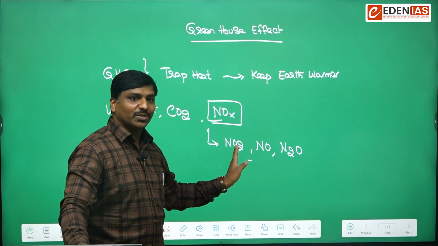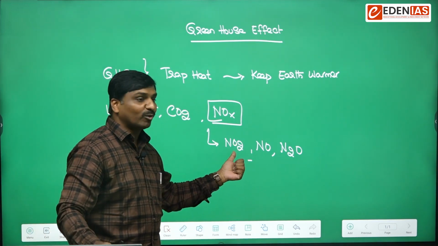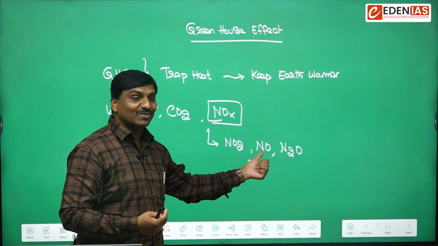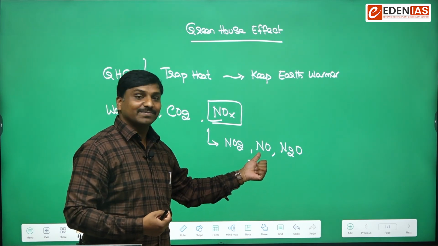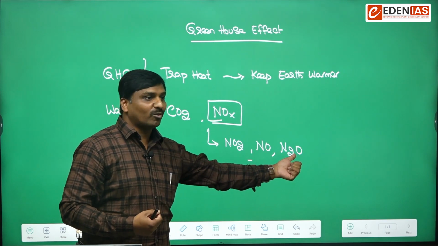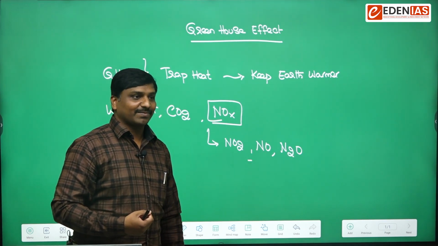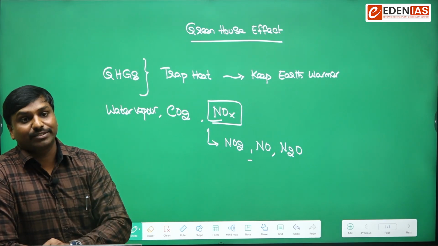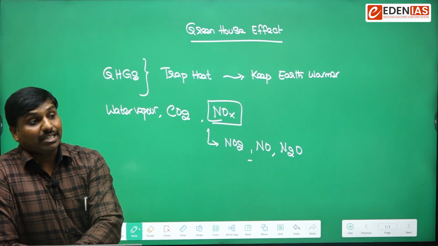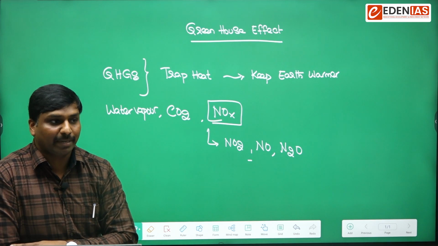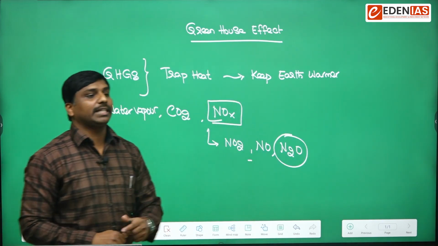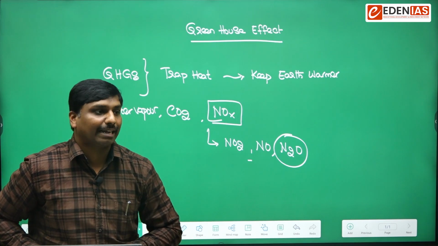NO2. How many of you say NO2? Raise your hands quickly. Take your time, don't worry. NO. N2O, what about N2O? Of these three, remember, only nitrous oxide has the ability to trap heat and warm the atmosphere.